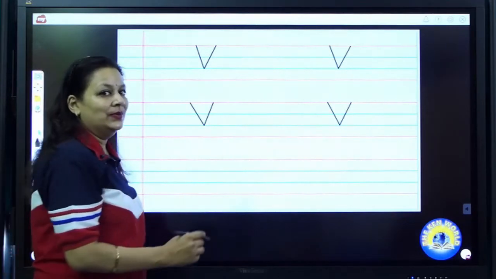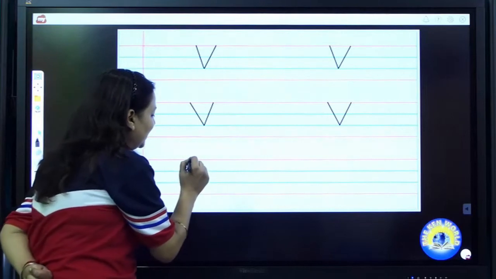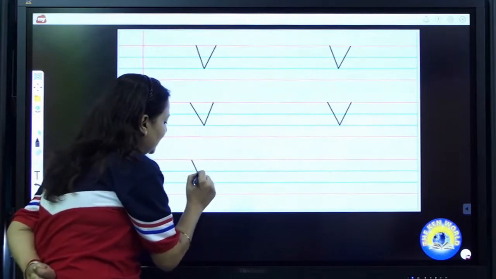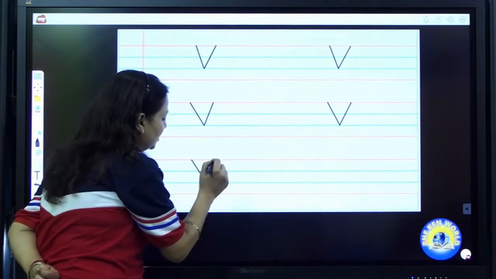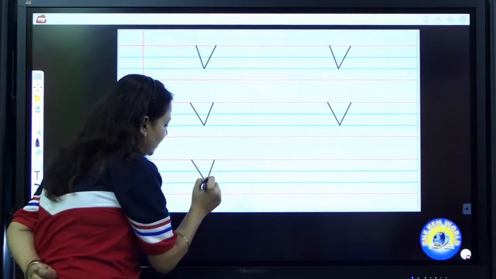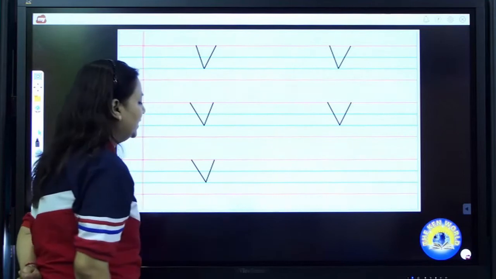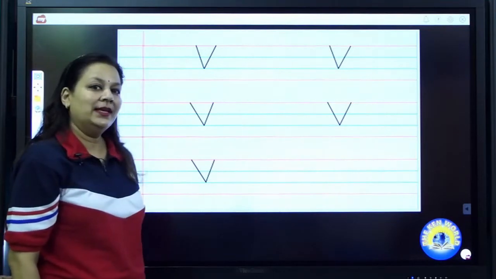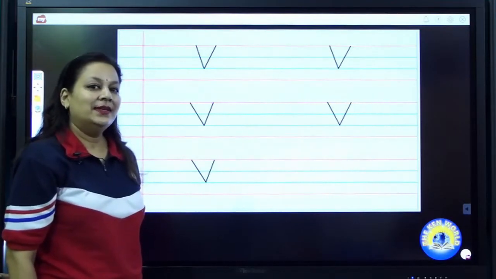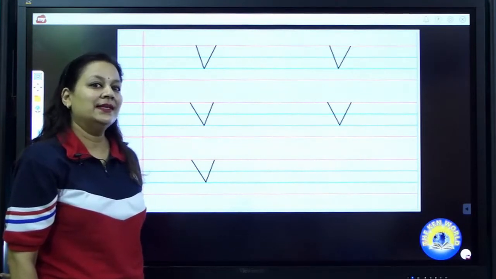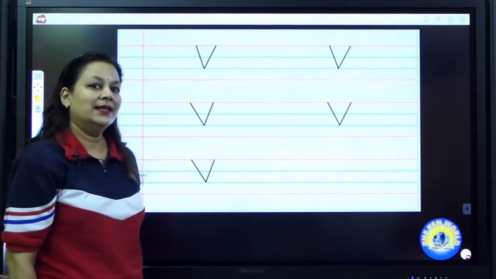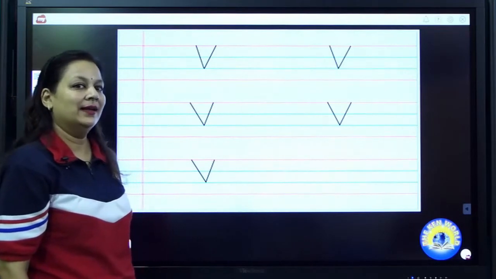I am going to write V again. Look at the board carefully. Draw a slanting line from top till base. Put your pencil on the opposite side. Draw one more slanting line from top till base. V says V. V as in van.